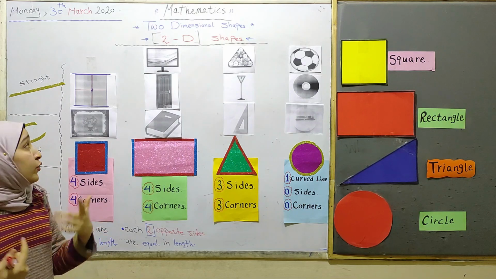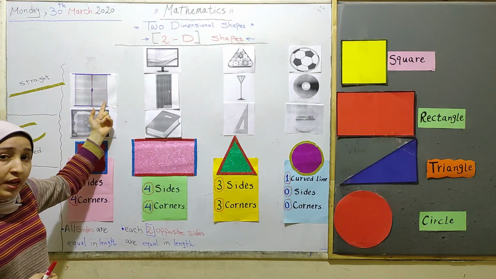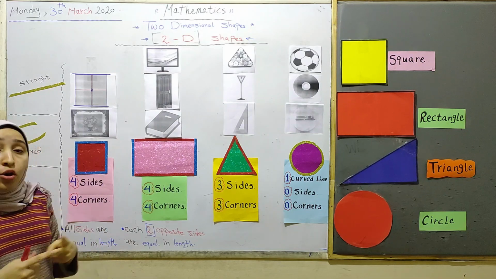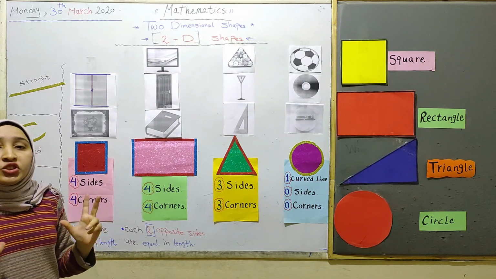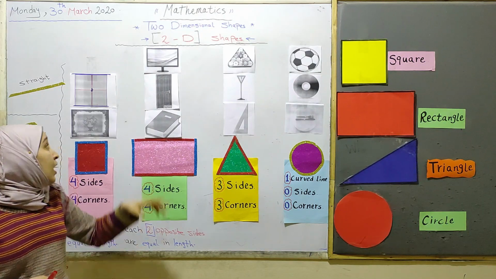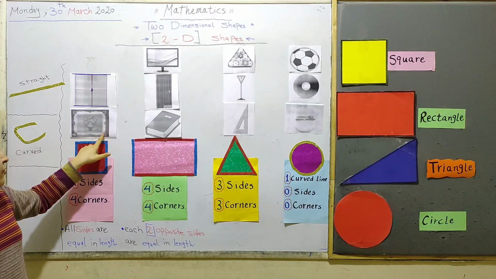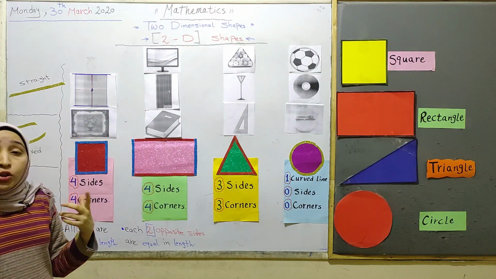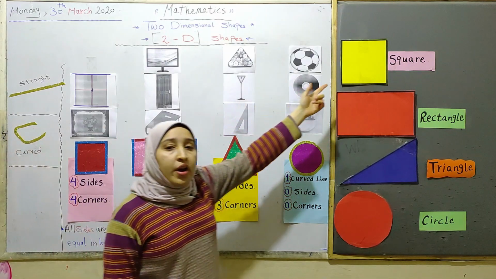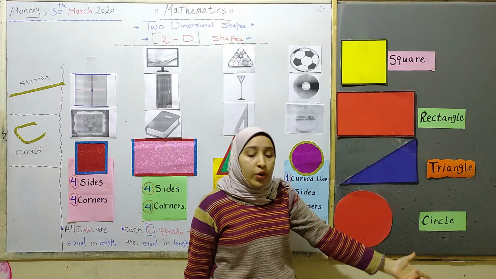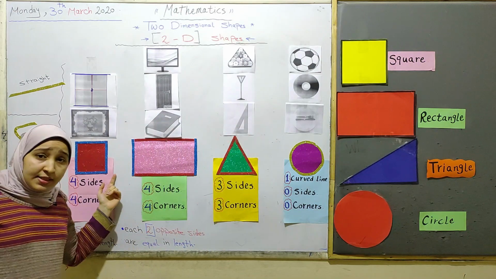First, if you look at this window and this frame, we can find that these two objects have a common shape. What is this? What do we call these shapes? The window and the frame have a specific shape. We can call it a square. What about square? Look at this.